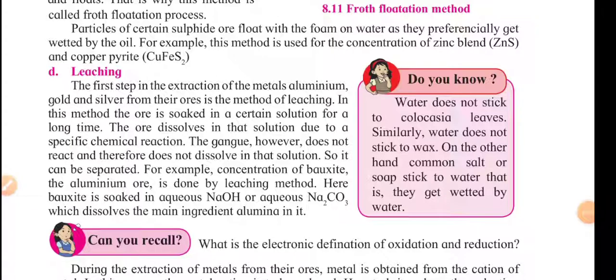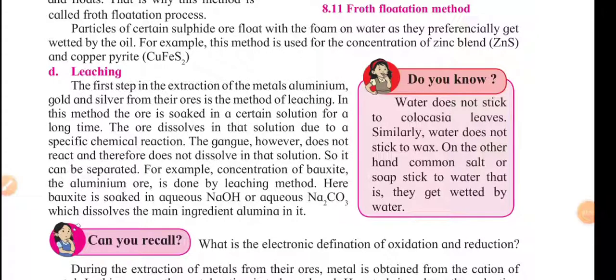For example, we are using NaOH, and in that NaOH we are adding aluminium ore or bauxite in powdered form. What will happen: the gangue will not react with the NaOH, and it will just float above the surface, while the aluminium, which is highly reactive, reacts with it.